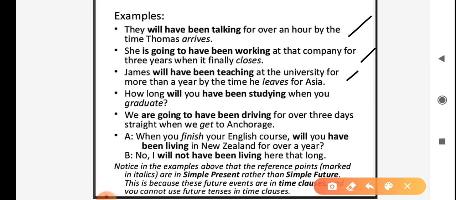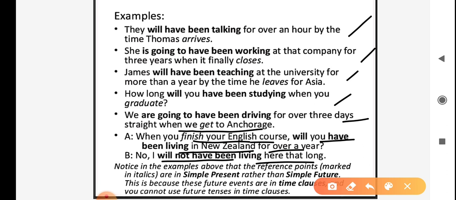We are going to have been driving for over 3 days straight when we get to Anchorage. When you finish your English course, will you have been living in New Zealand for over a year? No, I will not have been living here that long.